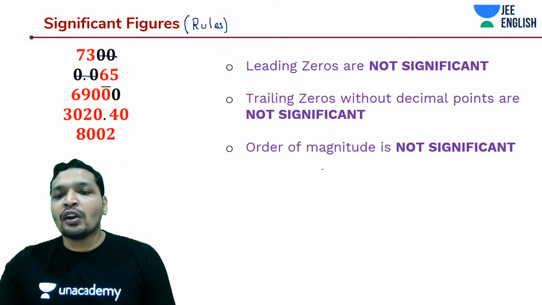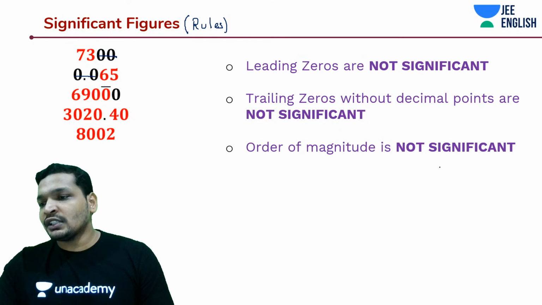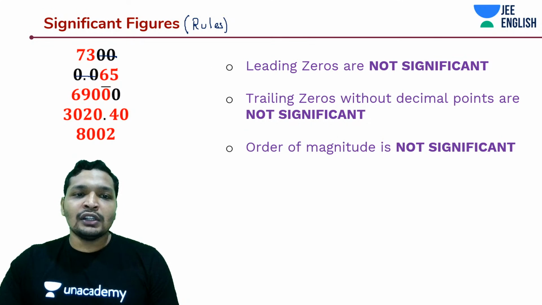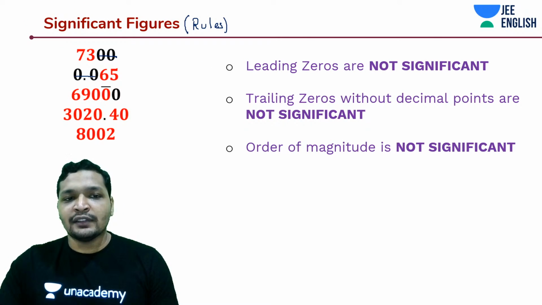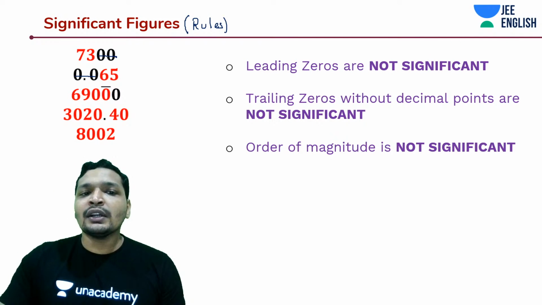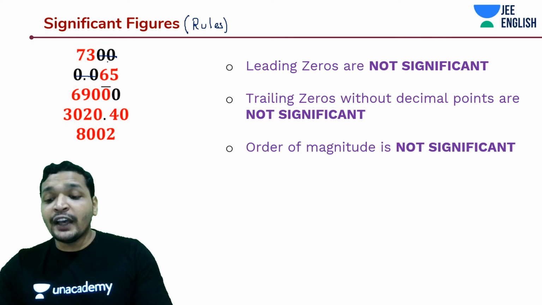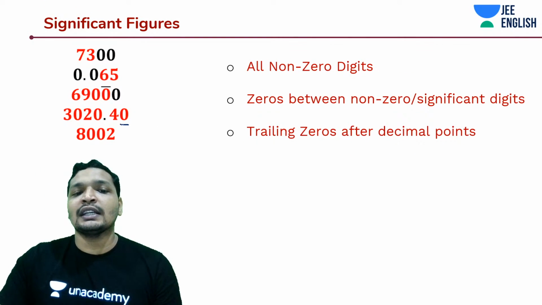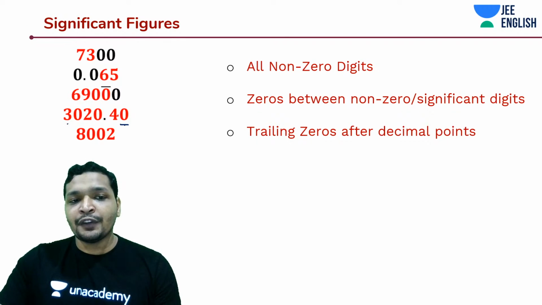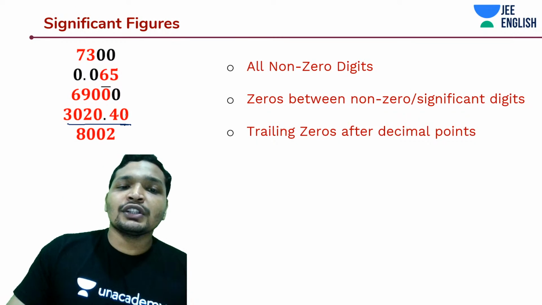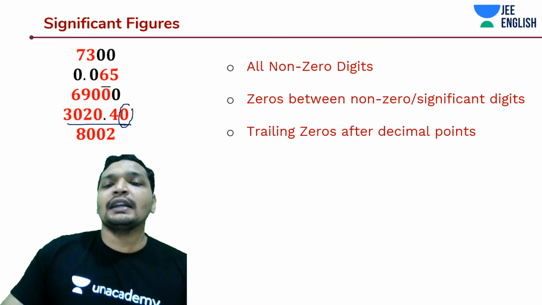Okay, and order of magnitude is not significant. We just saw that thing. All right. So yes, leading zeros are not significant. 0.065, in this 0.0 is not significant. Whereas trailing zeros without any decimal point are not significant. Whereas if you have a decimal point and there is a 0, that is significant. In this case, if you are noticing this specific thing, 3020.40, this 0 is significant.